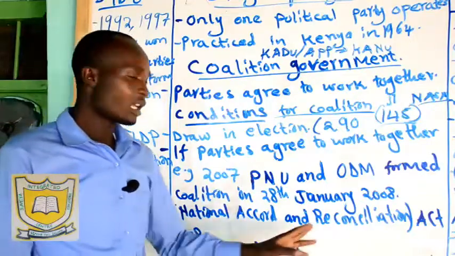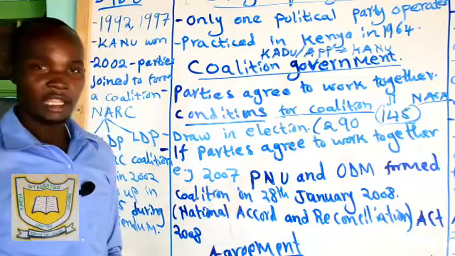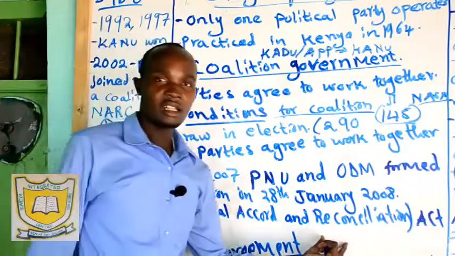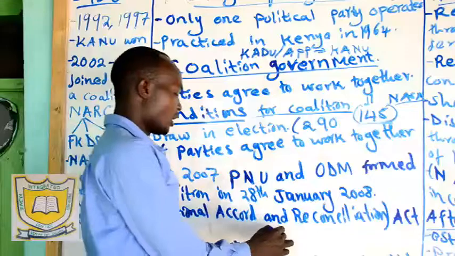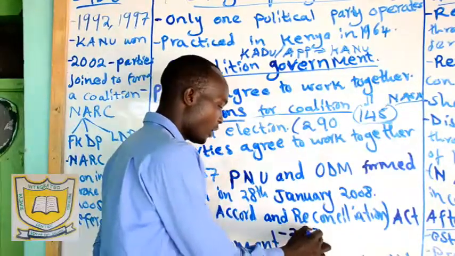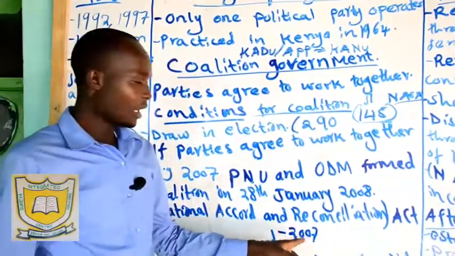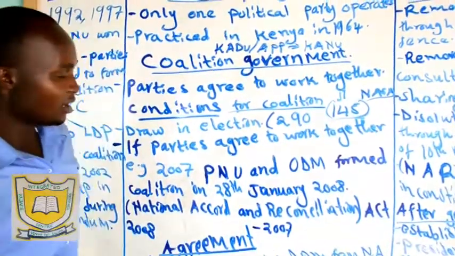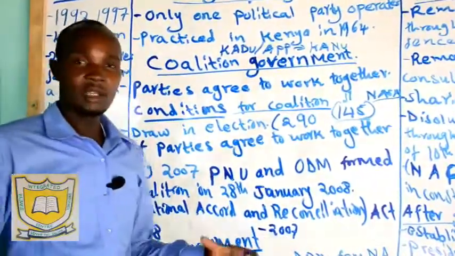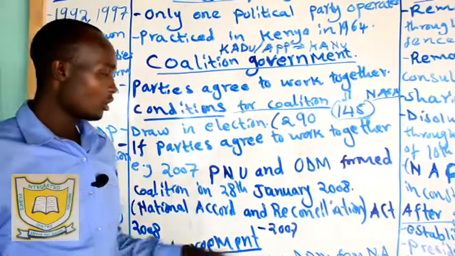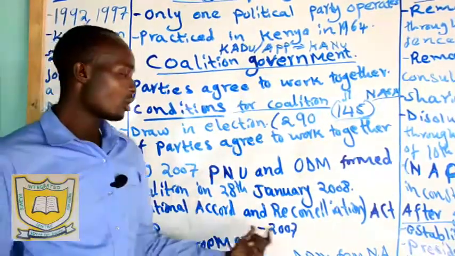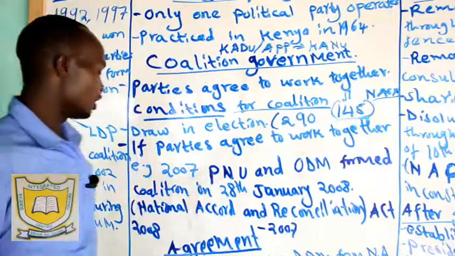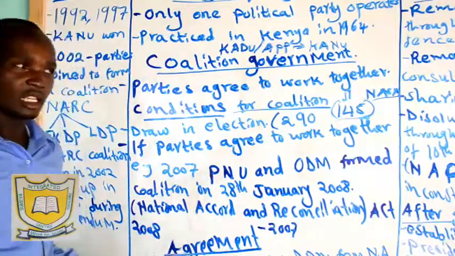This one was chaired by Kofi Annan, who was the chief mediator in that day. So in 2007, there was a mediator, Kofi Annan, the former UN Secretary General, from Ghana, who chaired this meeting, and he led to an agreement between Raila Amolo and Kibaki. So we call it the National Accord and Reconciliation Act of 2007. The agreement was like this.